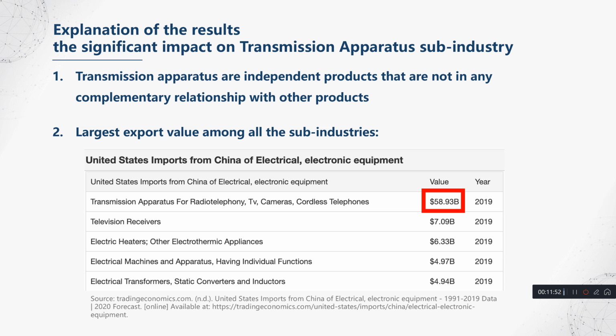While some sub-industries received less negative impacts than others, we try to provide some explanations for this varying degree of impact.